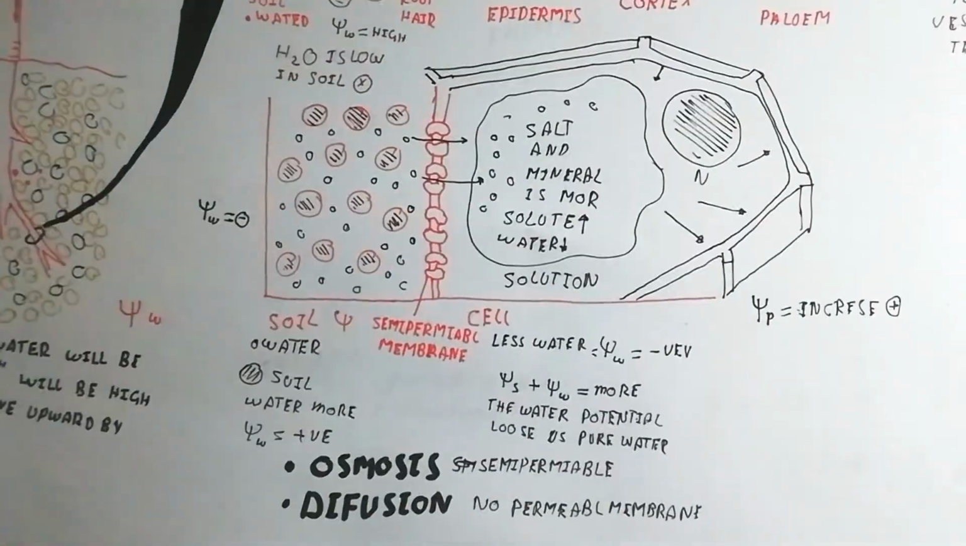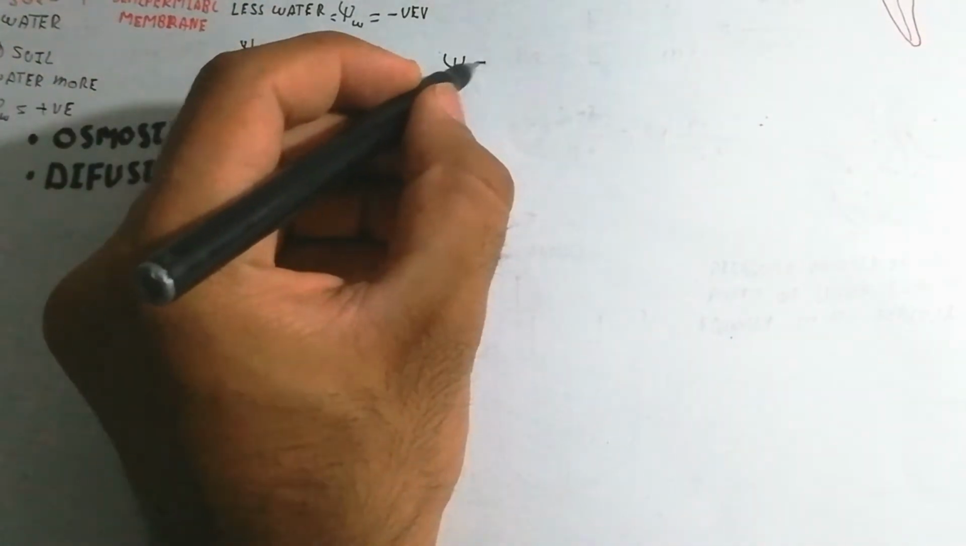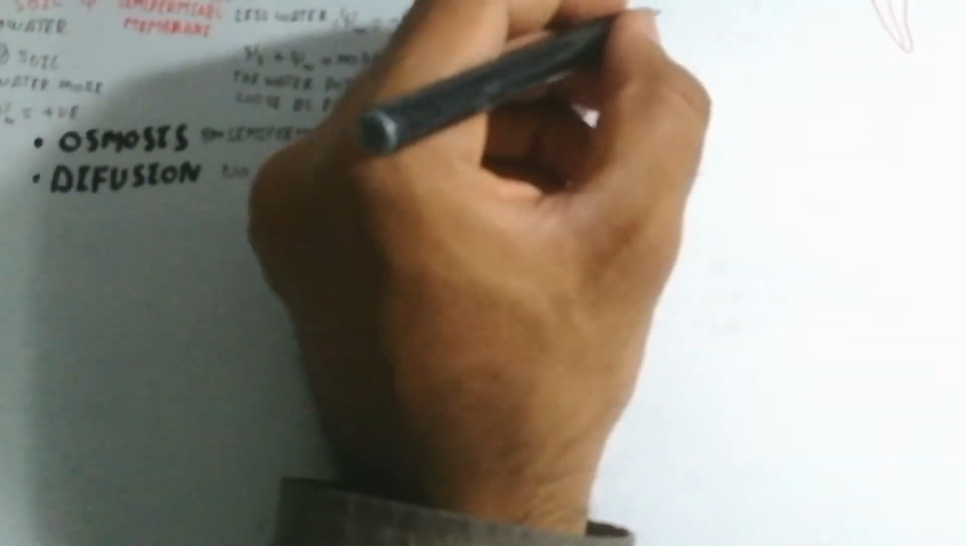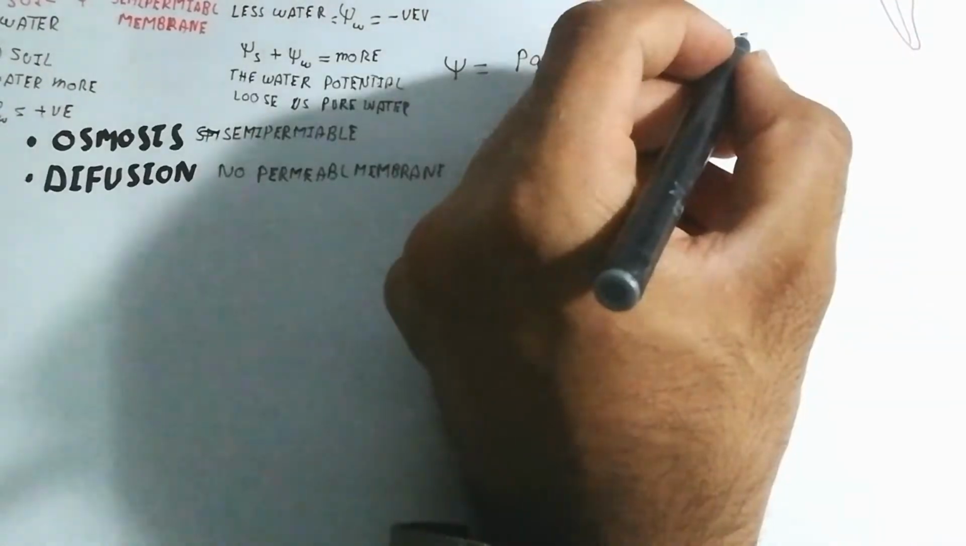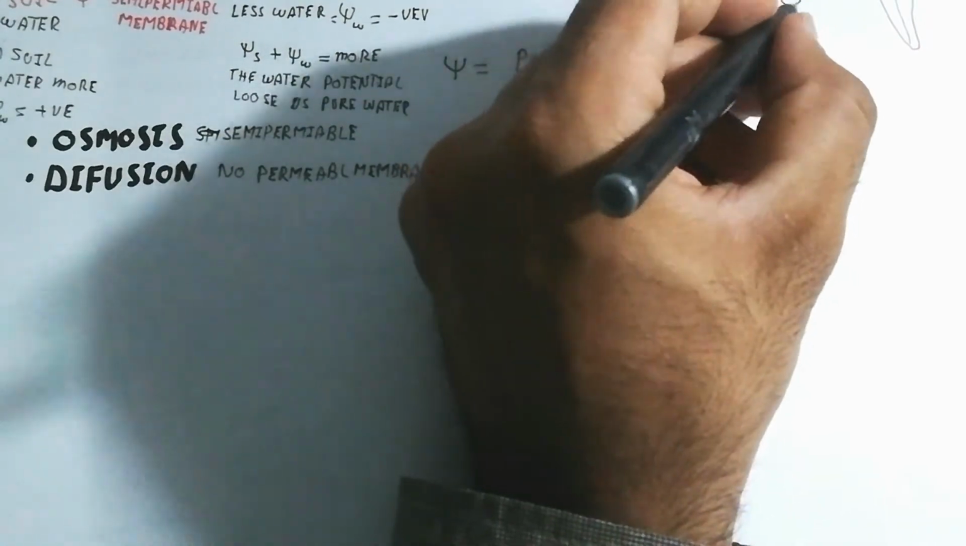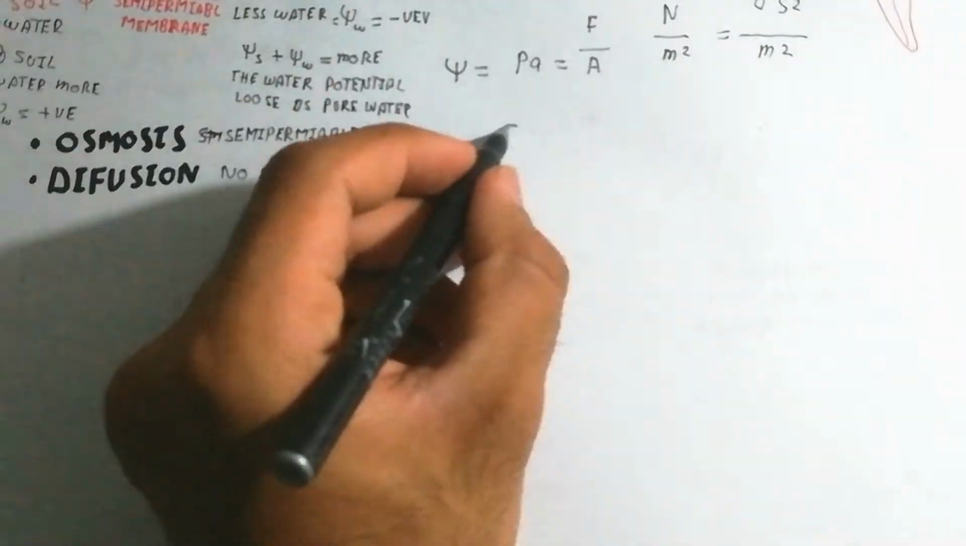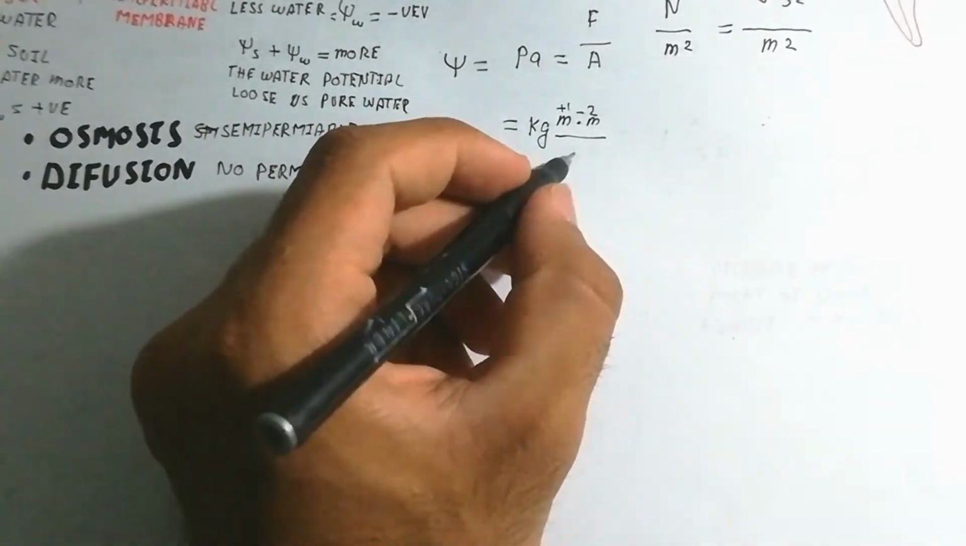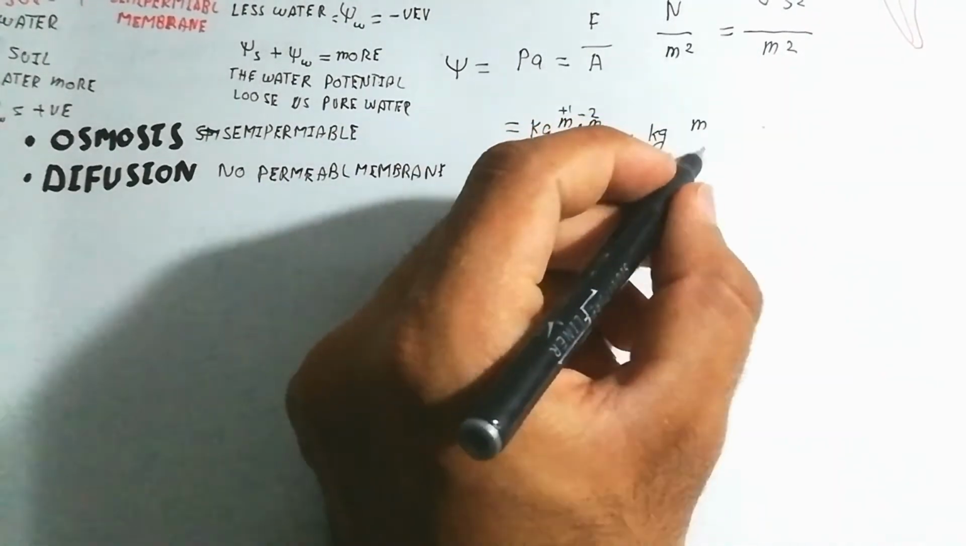pressure potential. That is the pressure potential created by the increase of water inside the cell, when too much water is produced. The potential can be measured in Pascals.